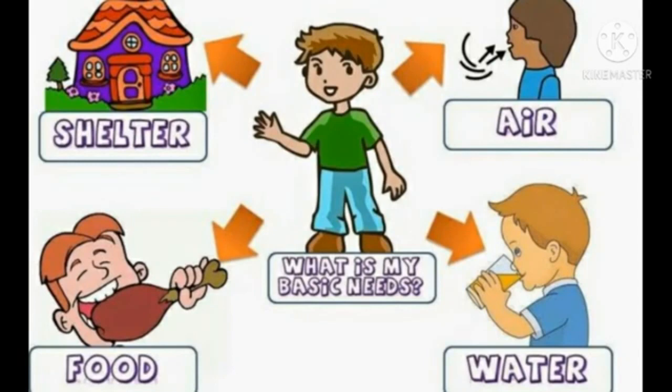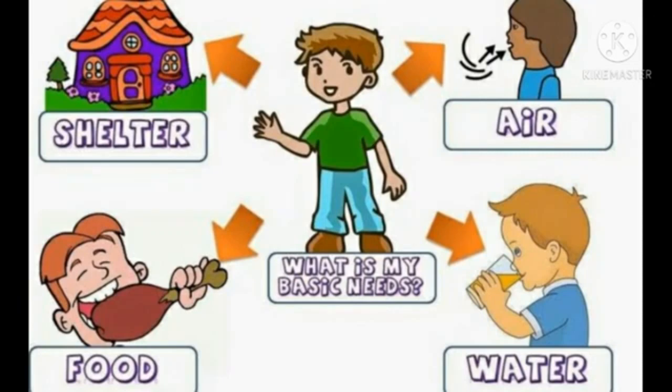Are air and water enough for our daily activities? No. By these two basic needs, air and water, we should not get energy.